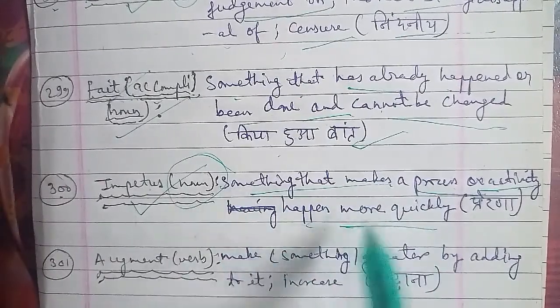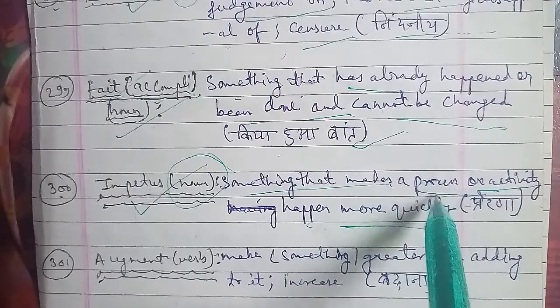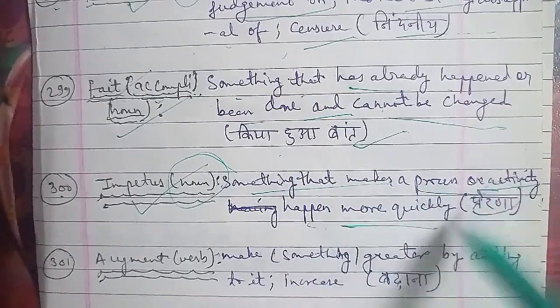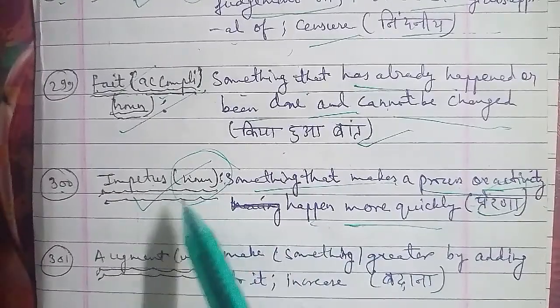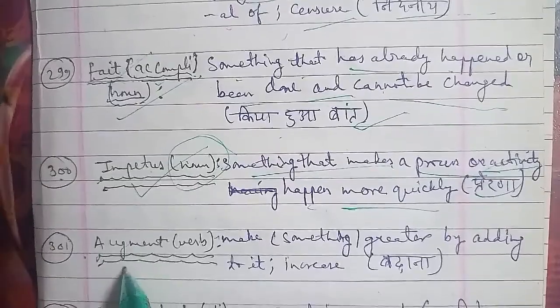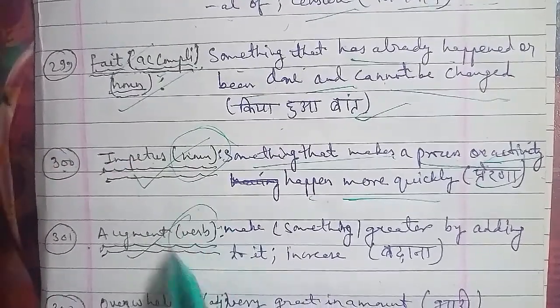Now moving on with the next one that we have here, 302, that is overwhelming. Overwhelming is a word that is used as an adjective, and the meaning of overwhelming is very great in amount. Basically बहुत ही great है जो amount में, जिसे हम कहते हैं भारी, तो that is your overwhelming.